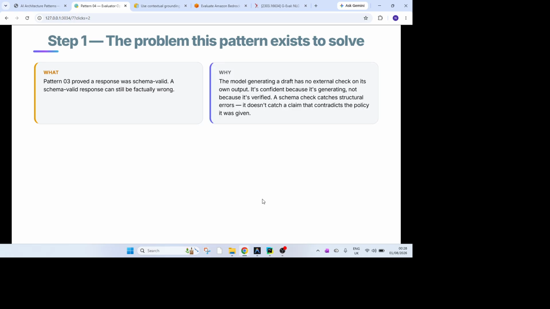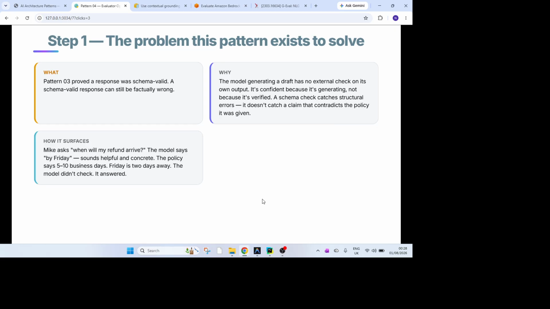Now, the core of this problem. First is pattern 03. We proved a response was schema valid. It was fully within the enum we had given. A wrong schema will never respond back to the customer. But the model generating the draft has no outside check on itself. It's confident because it's generating, not because it's verified.